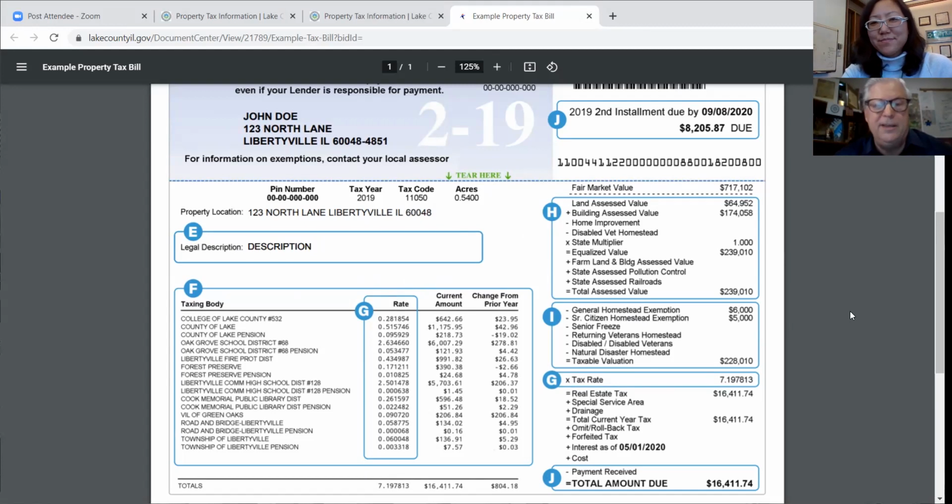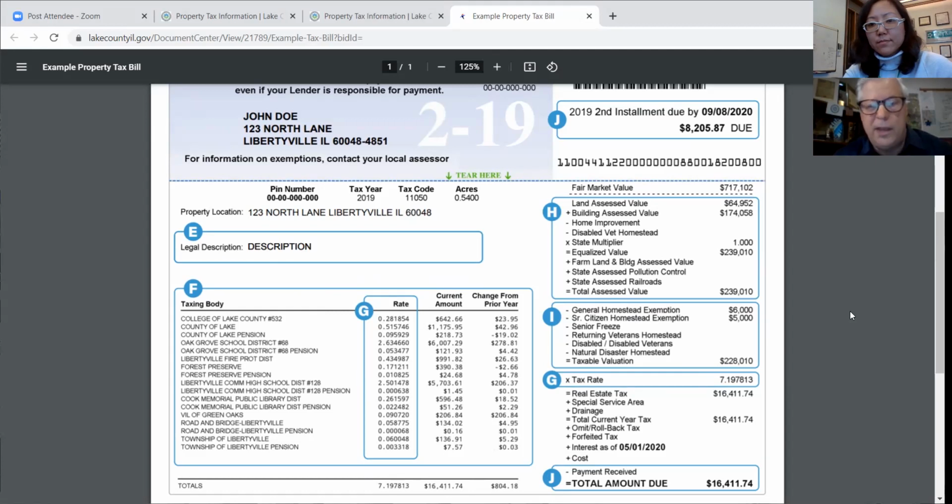More importantly, you have the right to appeal this. So let's say they don't have the exemptions right, or they have your property description incorrect. Let's say you have 3 bedrooms and they have you down for 5. Well, you can go right to your township assessor. There's 18 of them. Go right in the office, or you can call them up and say, hey, I need to correct this, and you have the right to correct it. And it may even reduce your tax bill, depending on a number of other factors. But it's important that you know that you can correct this.